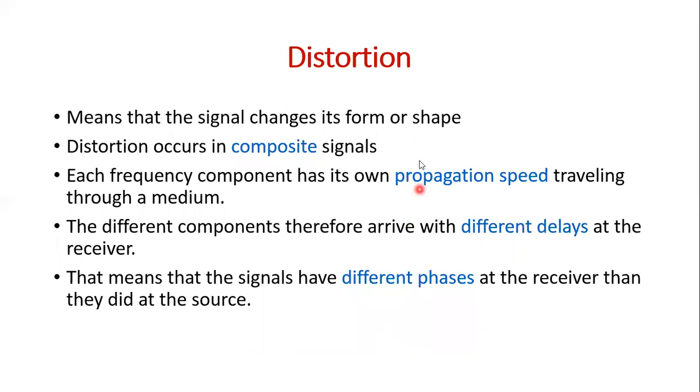Then the second one is distortion. Distortion means the signal changes its form or shape. The distortion occurs in the composite signal. Each frequency component has its own propagation speed traveling through a medium. The different components therefore arrive with different delays at the receiver. That means the signals have different phases at the receiver than they did at the source.